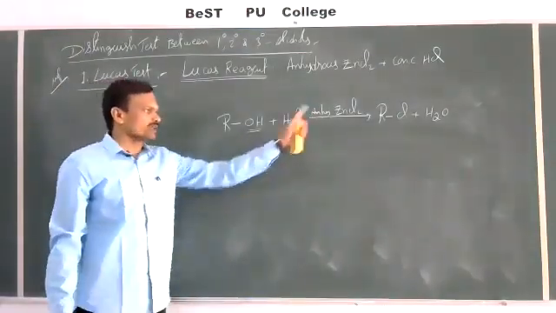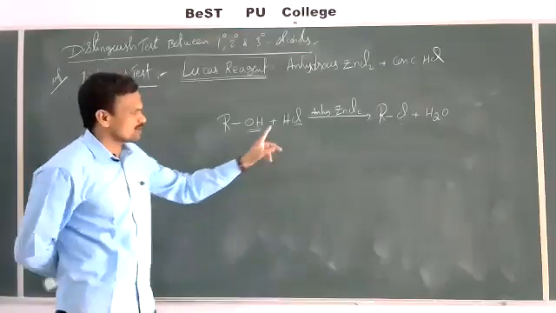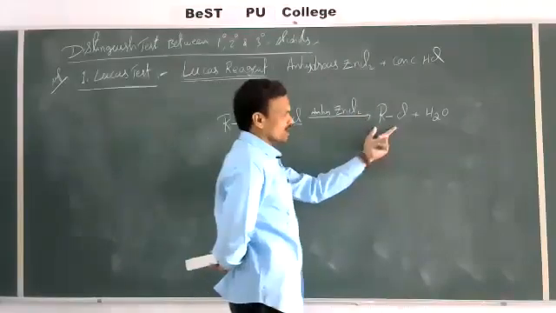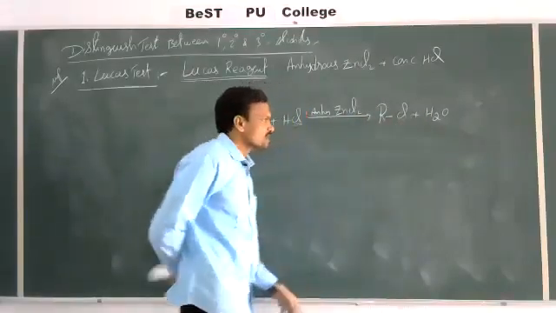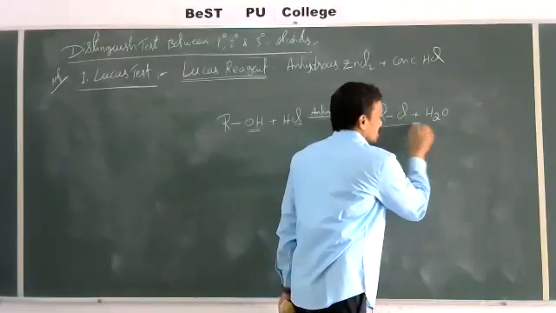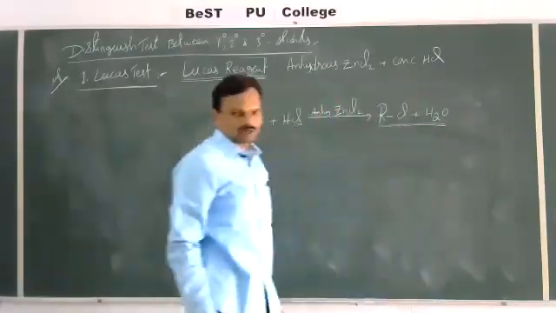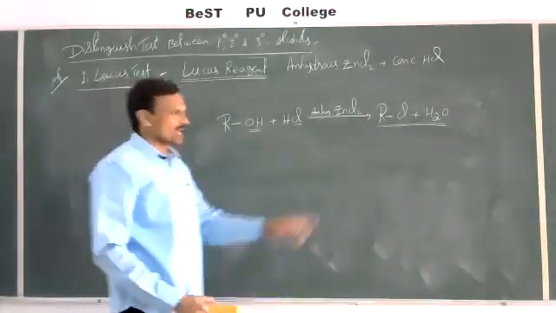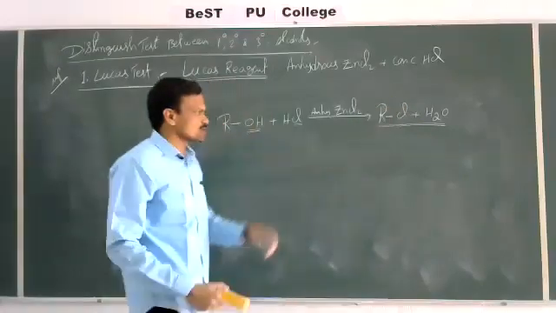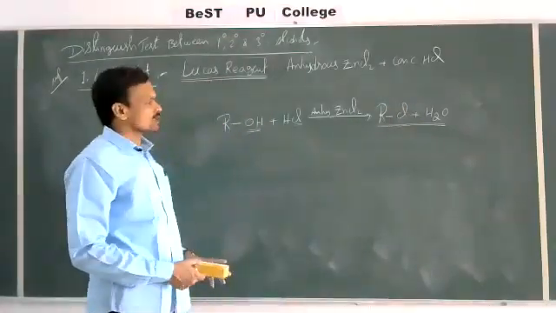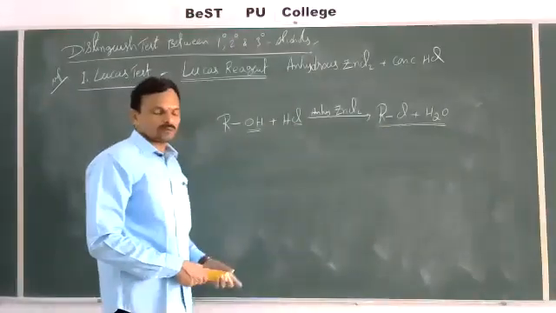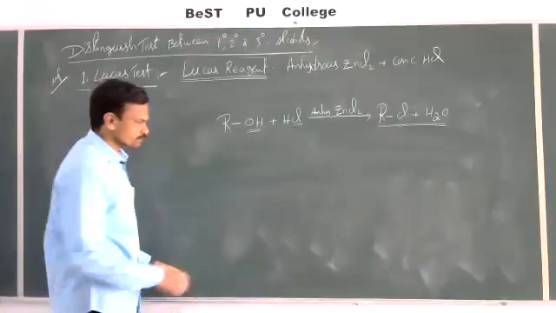Alcohol reacts with Lucas reagent, the mixture of anhydrous ZnCl2 and concentrated HCl, and we get haloalkane plus water. The haloalkane formed here is insoluble in water. Since haloalkanes are insoluble in water, it gives turbidity to the solution. Based on the appearance of the turbidity, we can distinguish primary, secondary, and tertiary alcohols.